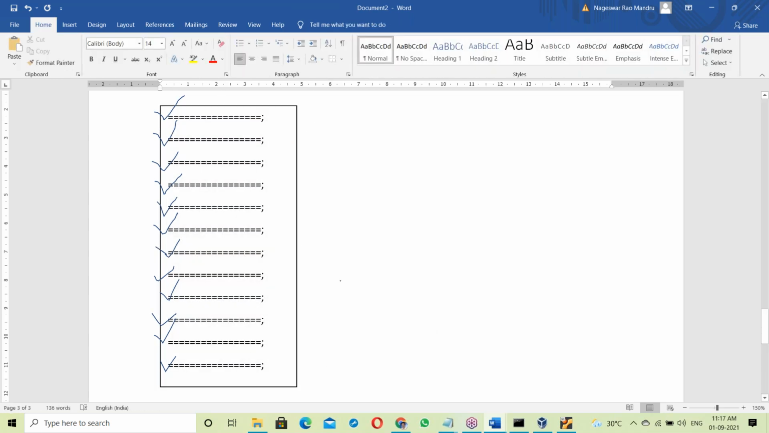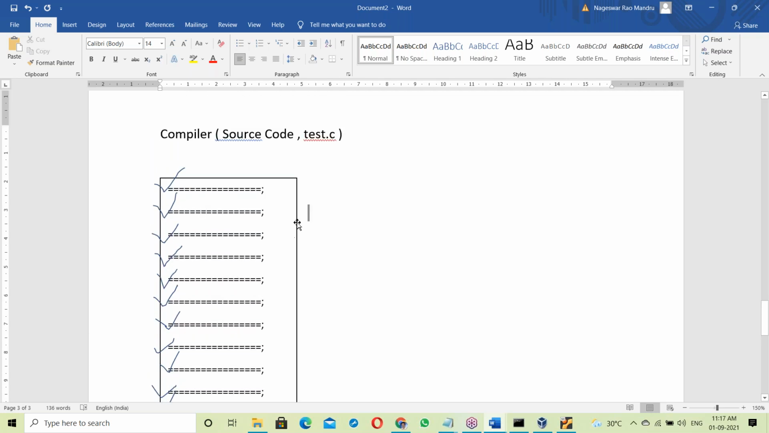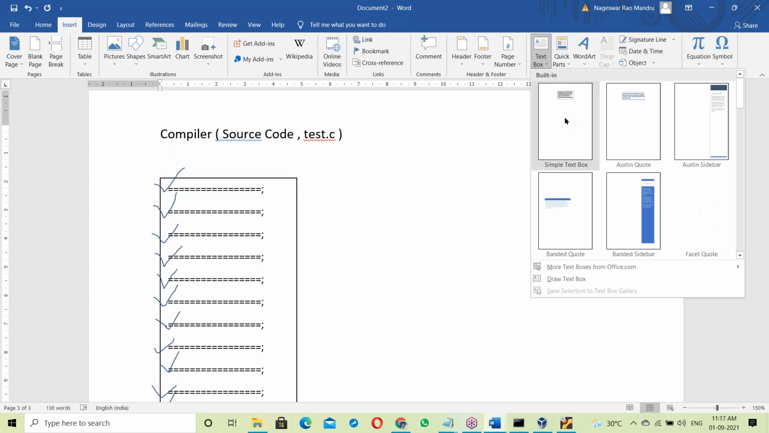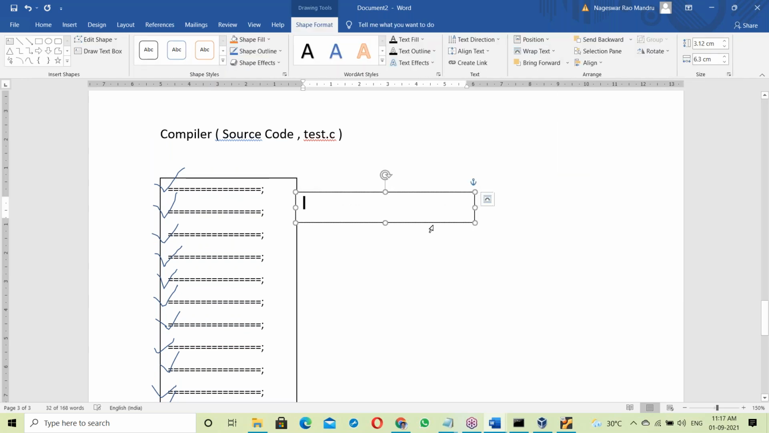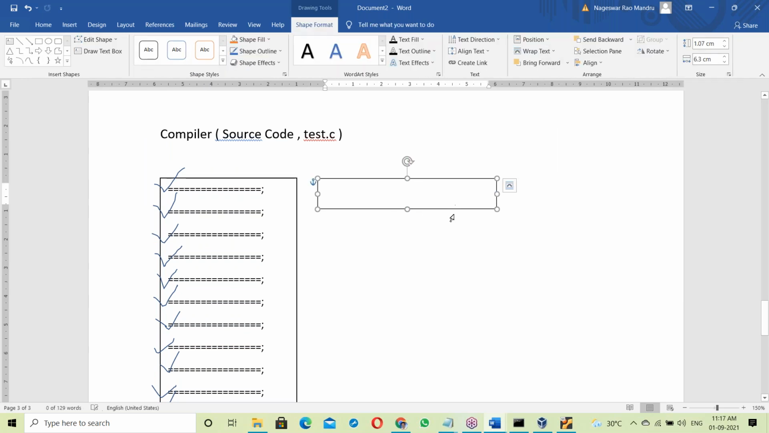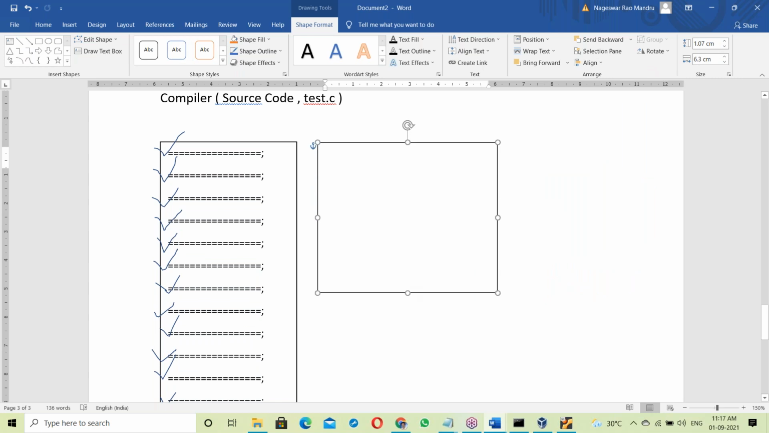What's the next step? If there is no error message, what happens here? If there are no errors in the program, then the compiler opens another program file.